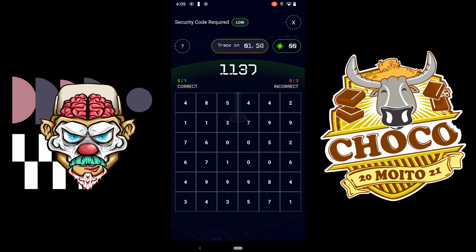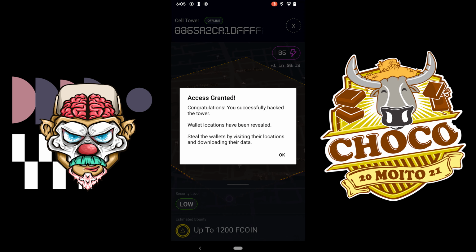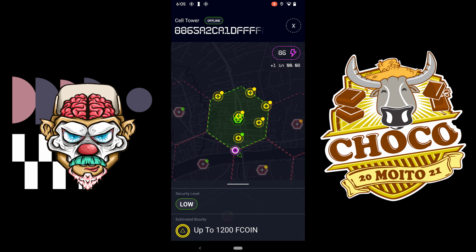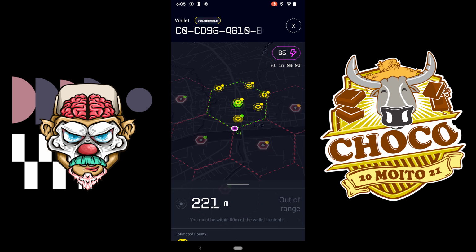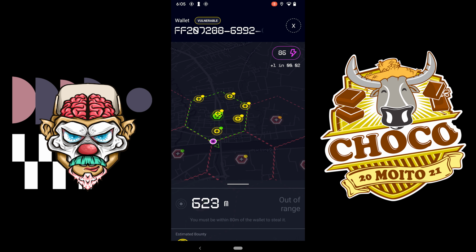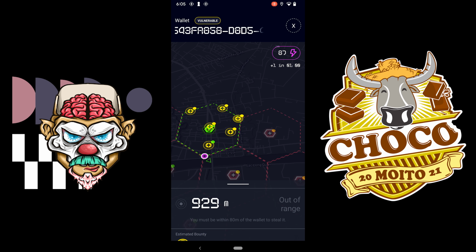It says 1137, so you need to look for that number right here, right? Sometimes it will ask you to do a bunch more, but since this is low, it's pretty easy. And now you see these yellow ones. These are the wallets. So you basically have to walk to each one of these to collect them, right?